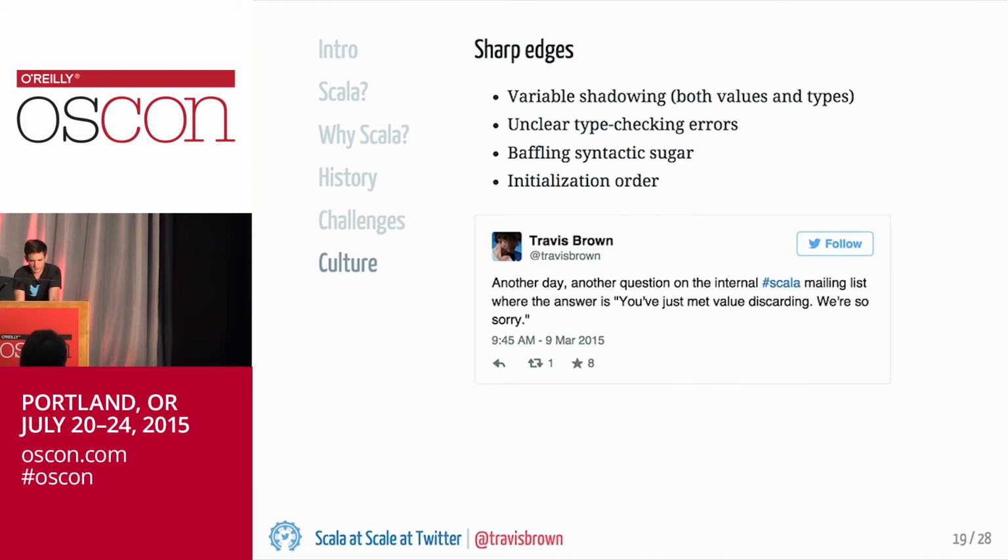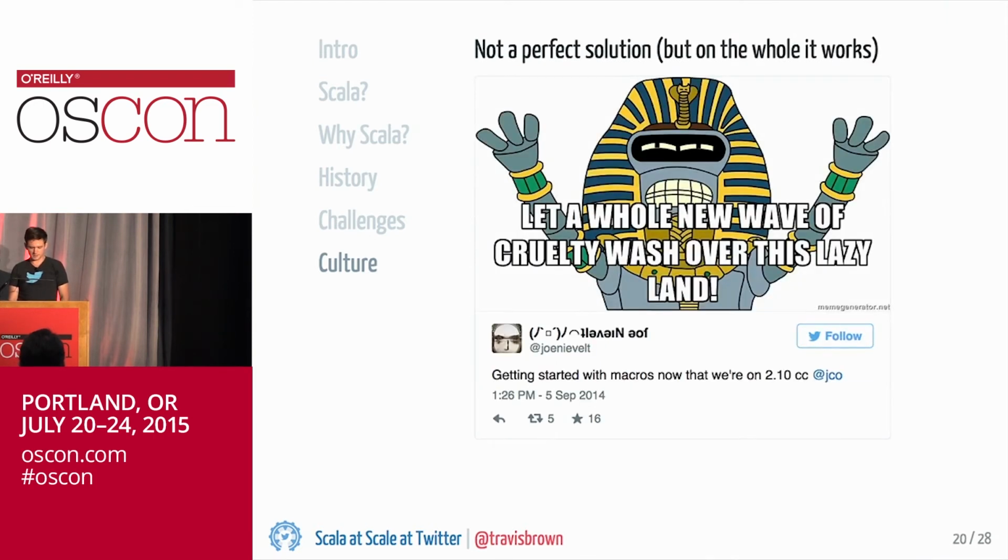Okay, so there's still a lot of sharp edges. Even with a good training program and good code review and good documentation and style guides, there's still a lot of areas where we run into issues. And again, because Scala is a very, very complex language, people are going to get burned, and there will always be problems. But the core strategy of using these different tools, like a good set of documents, an internal training program, and good tooling, on the whole has worked pretty well for us.